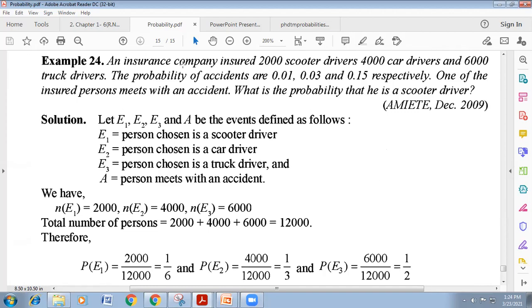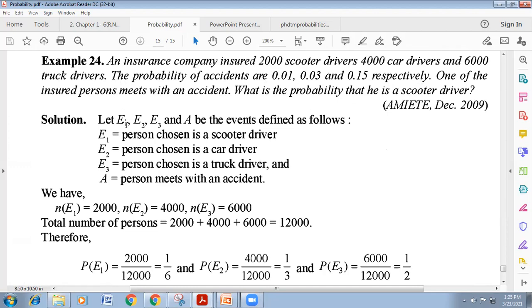Another example. An insurance company insured 2,000 scooter drivers, 4,000 car drivers, and 6,000 truck drivers. The probabilities of accidents are 0.01, 0.03, and 0.15 respectively. One of the insured persons meets with an accident. What is the probability that he is a scooter driver?